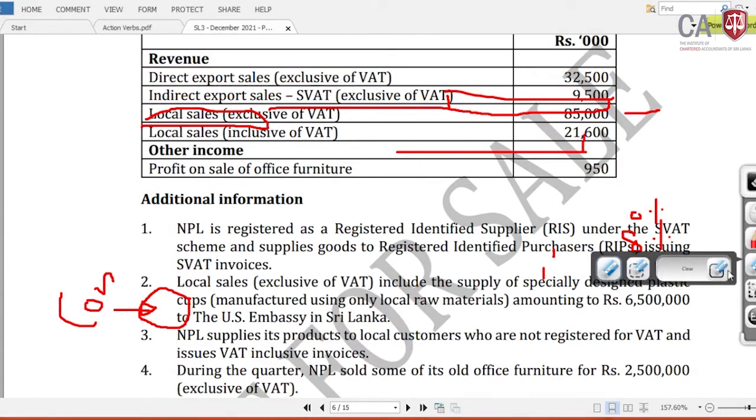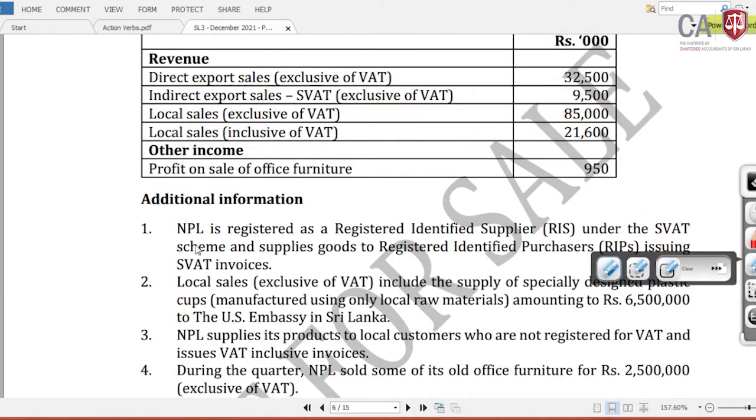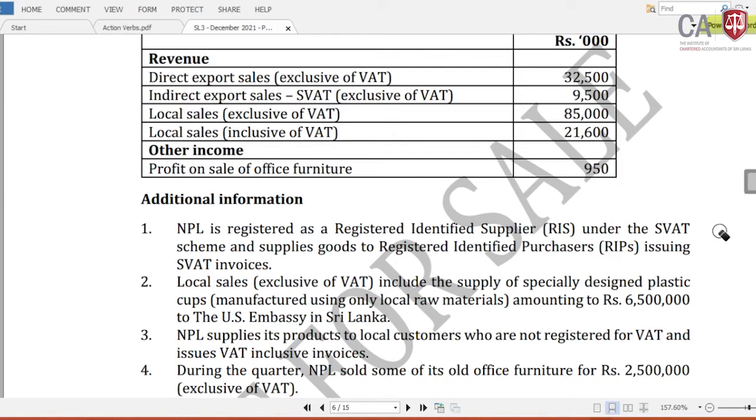In the additional information, what it has mentioned: NPL is registered as a registered identified supplier. That's why we have indirect export, SWAT. Then we have the gazette notification. Lamai, please go through this gazette notification. One of the past papers, if not mistaken, I couldn't remember, it's March 2021. After that paper, the penal provisions relevant to not adhering to the SWAT scheme have been tested. Therefore, please go through these things.